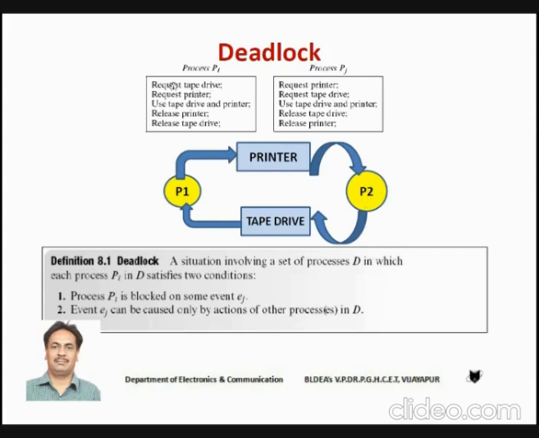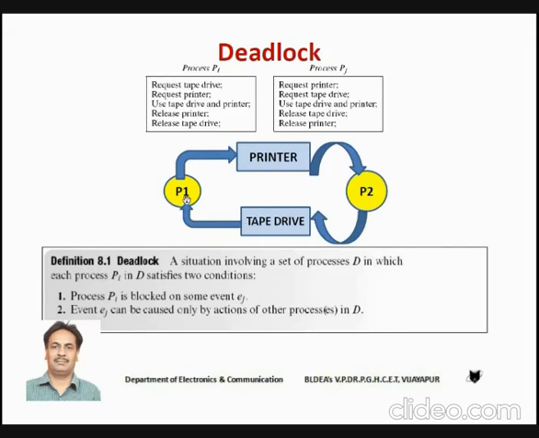After the first instruction in processes P1 and P2, we have the next instructions. In process P1, we have request printer. Please refer to the diagram, students. Process P1 is now holding the tape drive and is requesting the printer. Similarly, process P2 has already got the printer, and now it is requesting the tape drive. Process P1 is requesting the printer which is held by P2, and P2 is requesting the tape drive which is held by process P1.